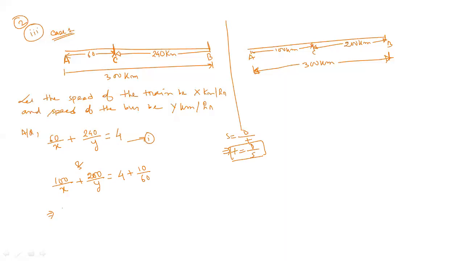Okay. So the first equation is your 60 by x plus 240 by y equal to 4. The second equation is your 100 by x plus 200 by y equal to 4 plus 10 by 60. Now see, the 0 and 0 will get cancelled. Now if you break this, it will be how much? 6 by 25. Yes or no? Yes.